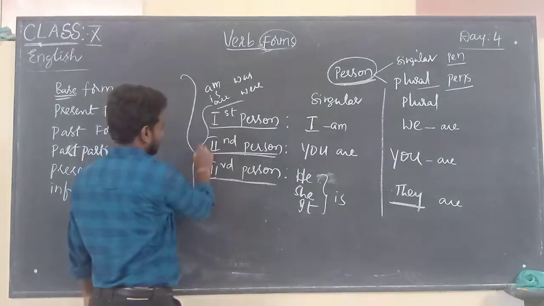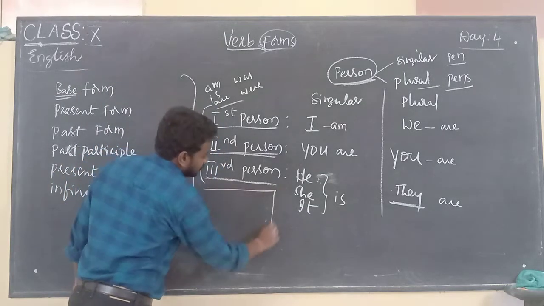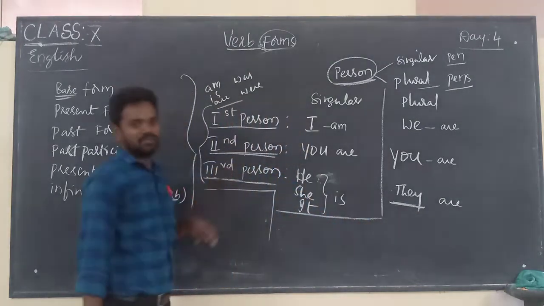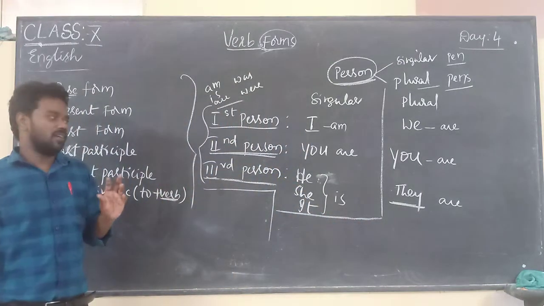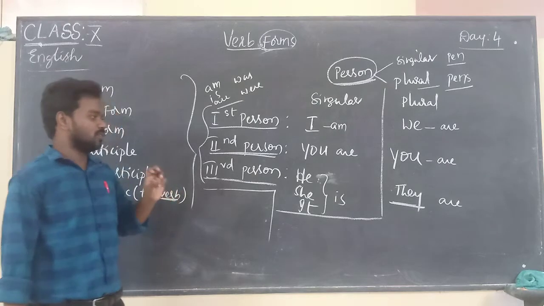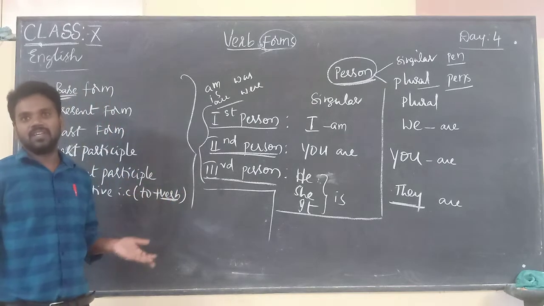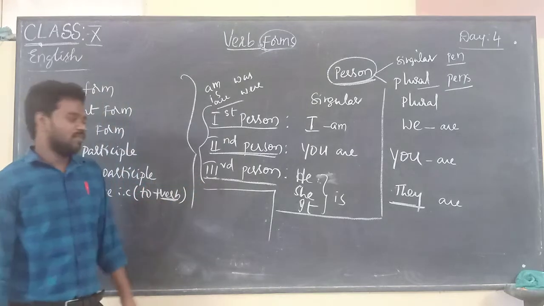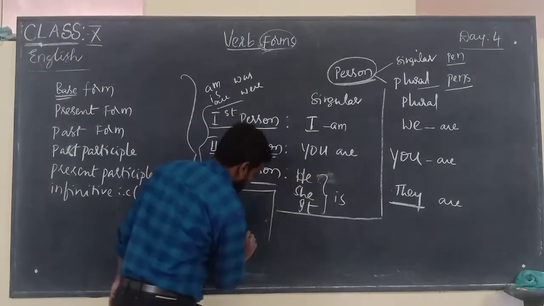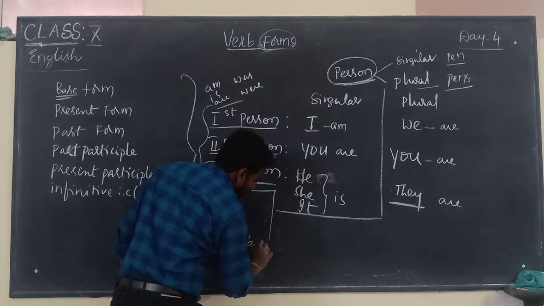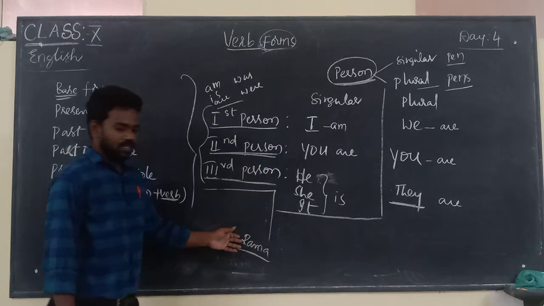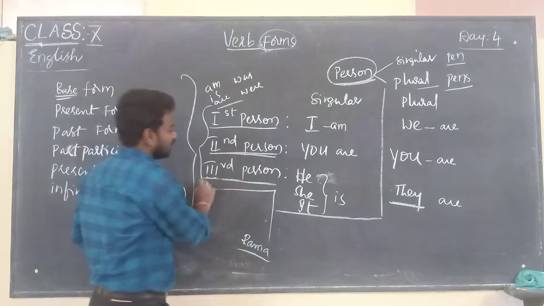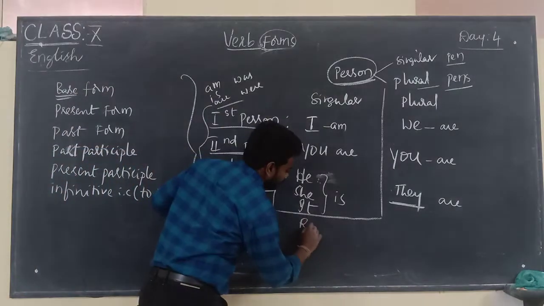Apart from these, sometimes names of people, things and places will also be given. They will be used in the subject position as singular or plural. For example, if I take Rama, Rama is a name, so it is considered as singular, as third person singular.